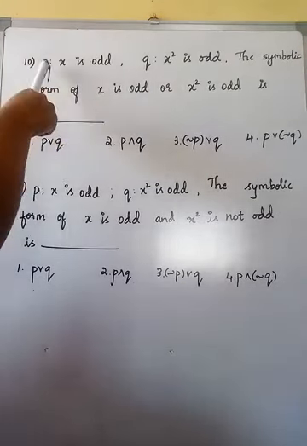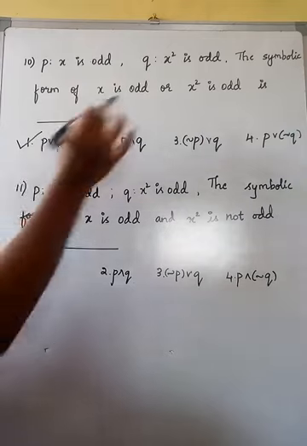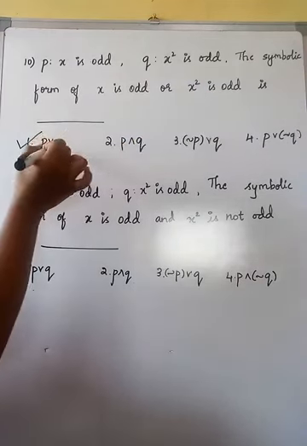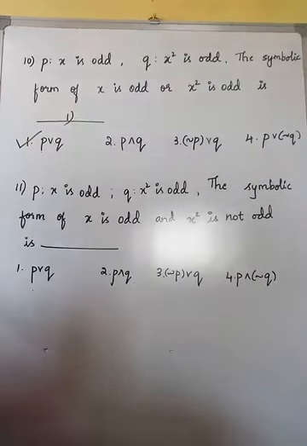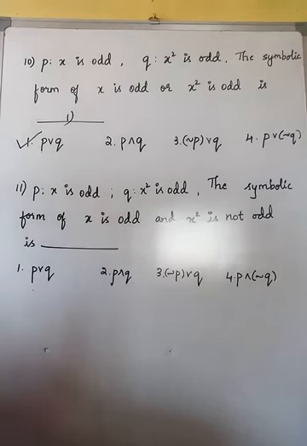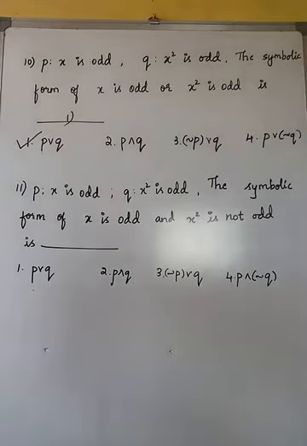This is P. Or is connected with the symbol V. And x square is odd is nothing but Q. So it is the first option which will satisfy. Is that clear? Next, now let us move on with the next question.